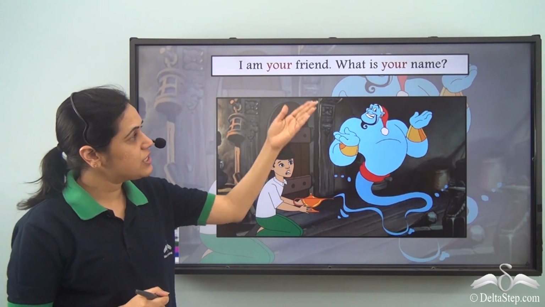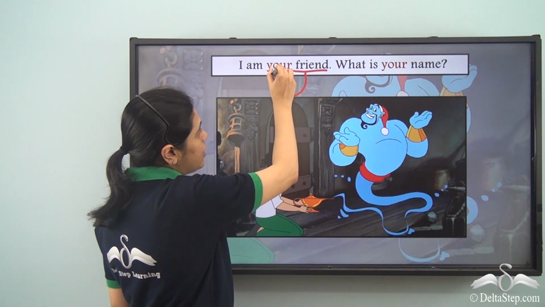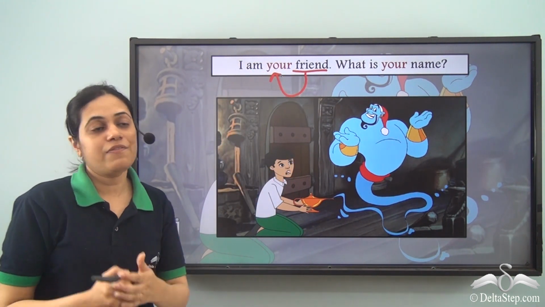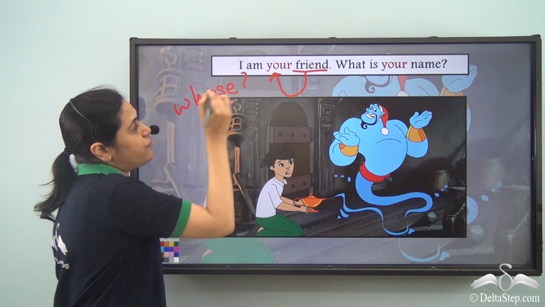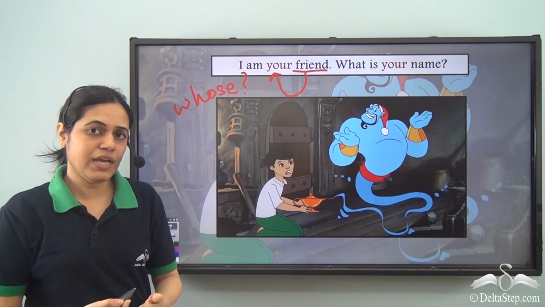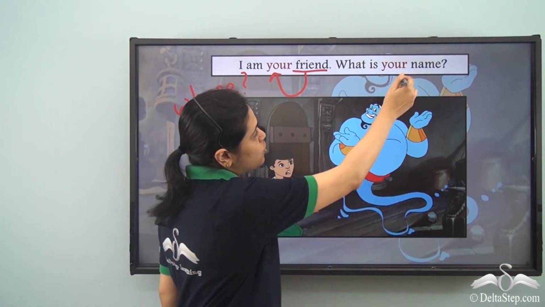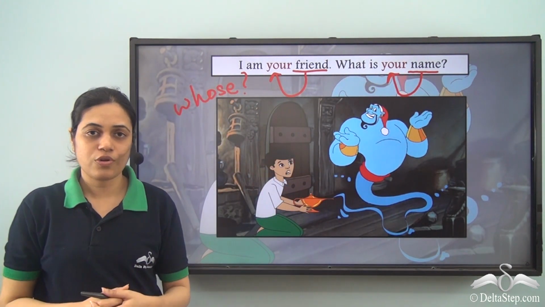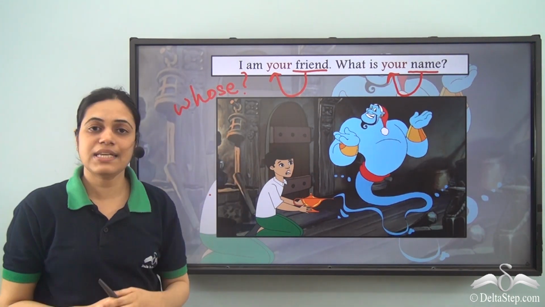I am your friend. What is your name? So friend is a noun and describing this noun is the word your. Once again, it gives the answer to the question, whose friend? I am your friend. So it shows belonging. And what is your name? So name is described by the word your. So your is a possessive adjective in both these sentences.